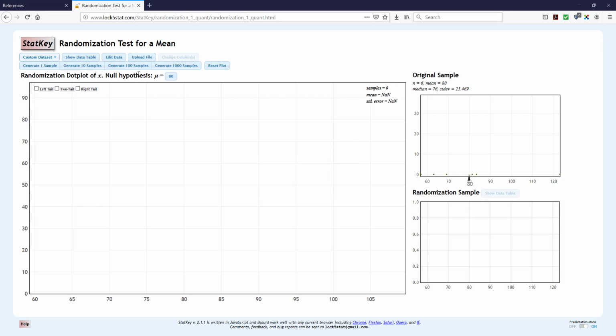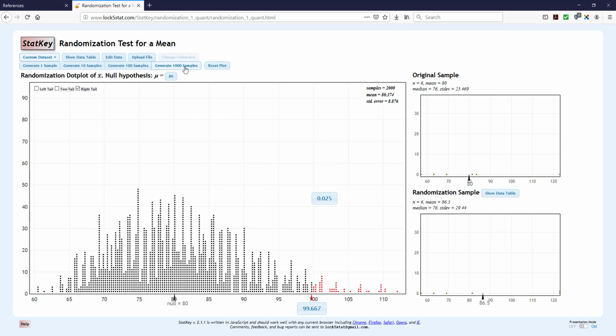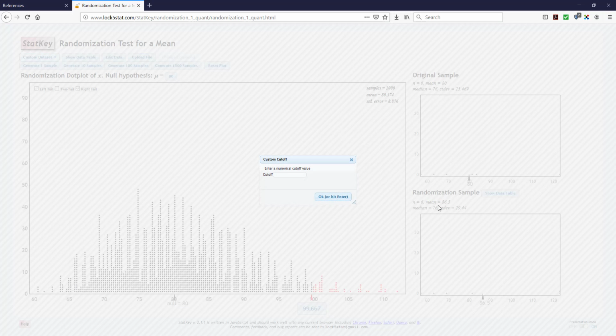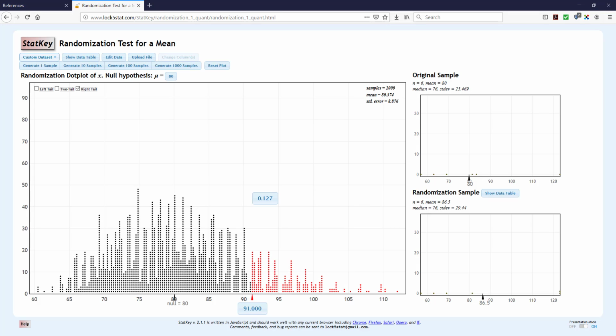Okay. And at this point, we're doing an upper tail test since we're testing the alternative hypothesis: the true mean is greater than 80. So I check right tail, generate, oops, I'm sorry, I did too many. But at any rate, what you would do to get the correct p-value is enter a cutoff of 91, since that was the resulting sample mean from the problem that